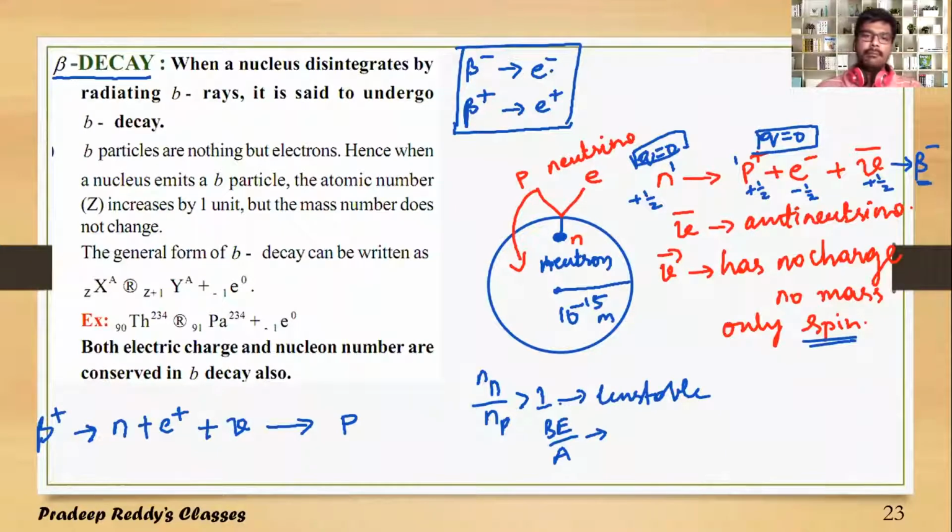Thus, whenever beta decay is taking place, it can be either beta positive decay or beta negative decay, by releasing a positron or an electron. In both cases, the change is plus 1 or minus 1. The atomic number would undergo change because only charge is undergoing change. The mass, however, will be added back to the nucleus. Therefore, the mass number does not undergo any change in beta decay.